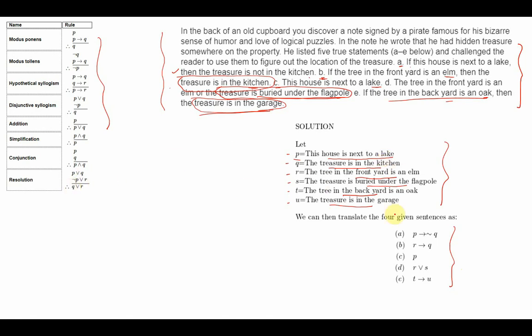Right. So the first premise says if the house is next to a lake, that is P, if P, then the treasure is not in the kitchen, then not Q. So this becomes my first premise.